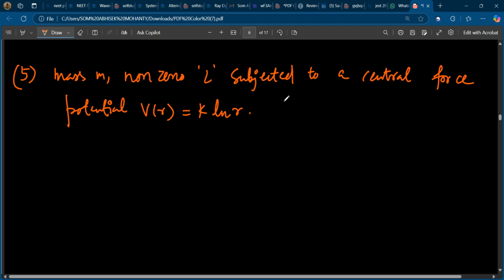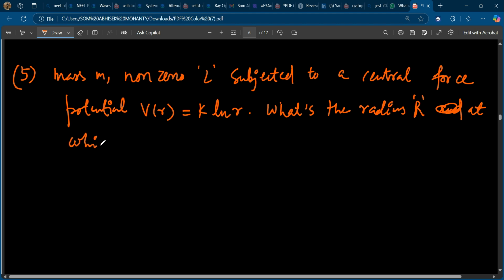What is the radius r at which it can have a circular orbit?